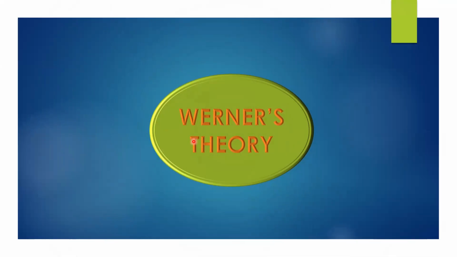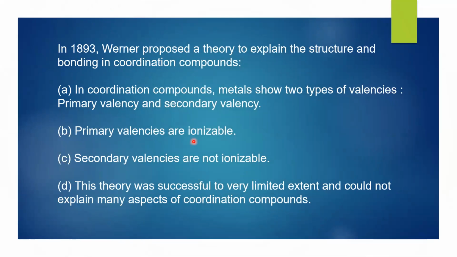What does Werner's talk about coordination compounds? In 1893, Werner proposed a theory to explain the structure and bonding in coordination compounds. In coordination compounds, metals show two types of valencies: primary valency and secondary valency.